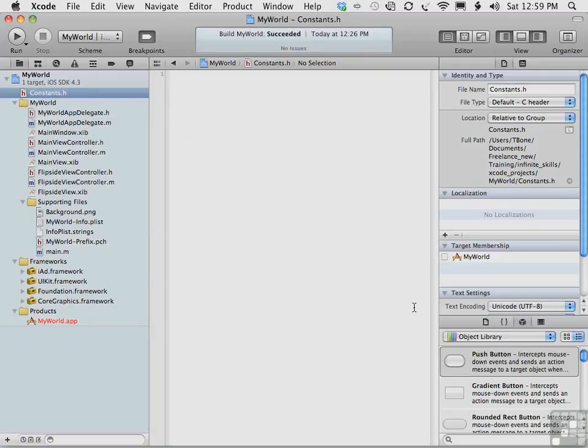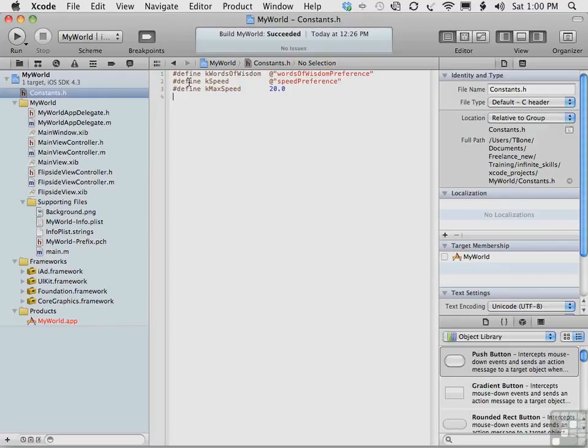So now all we need to do is add the constants we need right here in the source editor for constants.h. But we need to define these keys. Define kWordsOfWisdom as @"wordsOfWisdomPreference". We want to define kSpeed, and we can use tab keys to make it look prettier, as @"speedPreference". And we want to define kMaxSpeed. We want to define the maximum speed at 20.0.